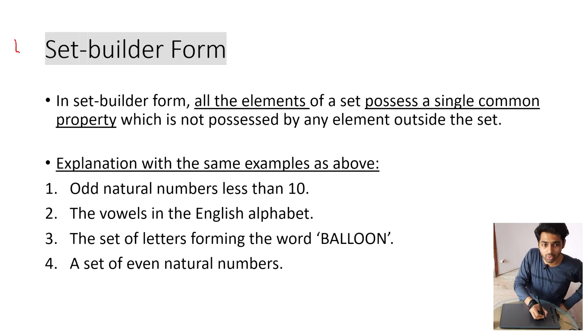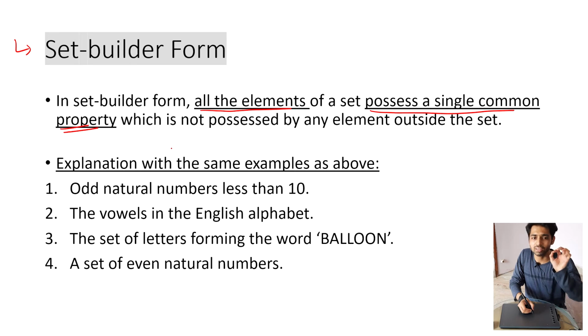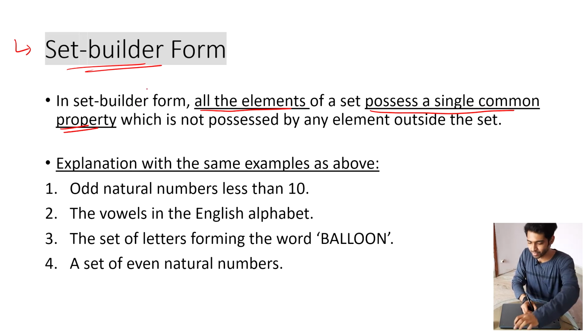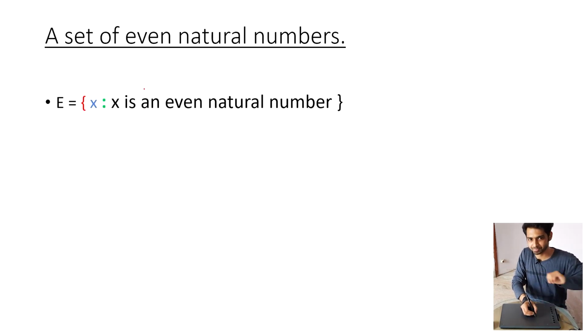Next we will learn about set builder form. Here I have underlined important things: all the elements possess a single common property. Whichever element is in this set has that common property, and whichever does not have that property does not belong to this set. Again I will explain how to write in set builder form, and this is a little bit trickier compared to roster, because in roster you just list all of them. Here there is a minor difference.